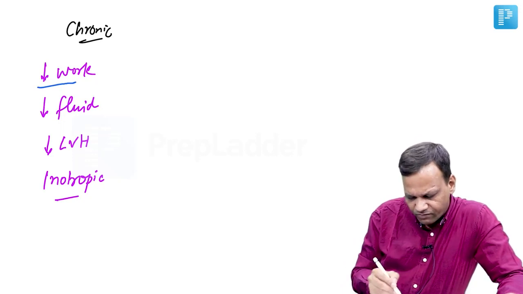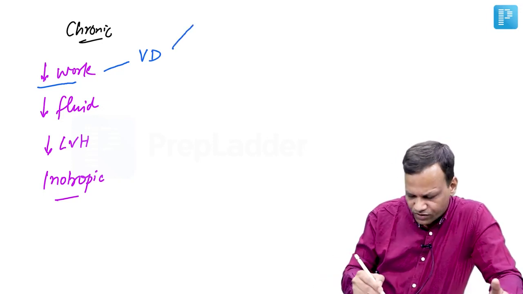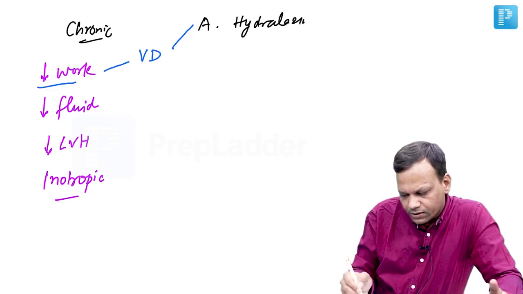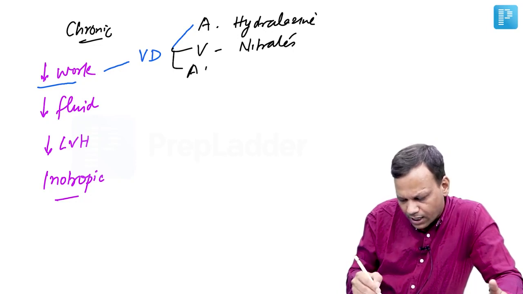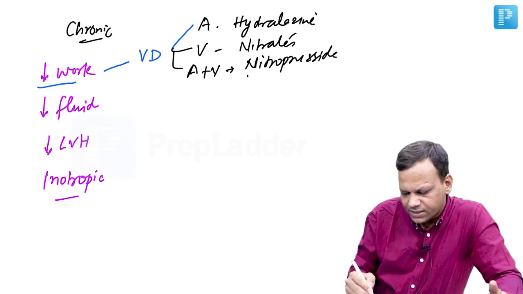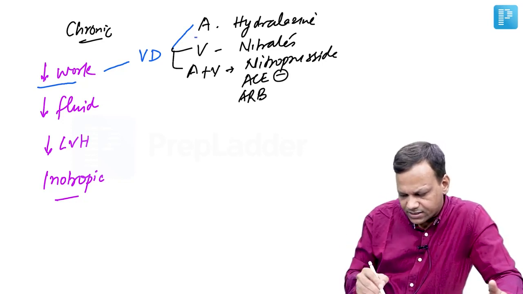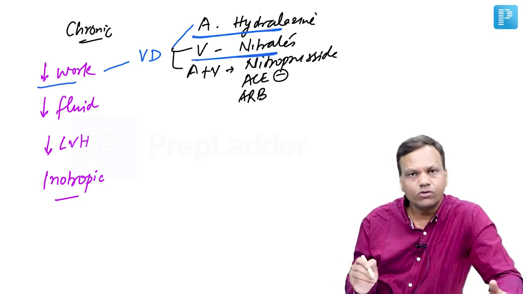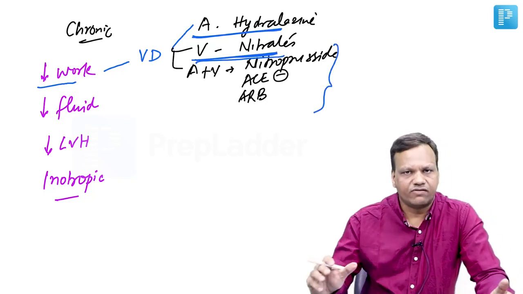So how to decrease work? Work is increased because of vasoconstriction. So we will give vasodilators. They will reduce the work. So among vasodilators, we have drugs which dilate arteries like hydralazine, drugs which dilate veins like nitrates, and the drugs which dilate both arteries and veins, these include sodium nitroprusside, ACE inhibitors, and angiotensin receptor blockers. Hydralazine decreases afterload. Nitrates decrease preload, whereas nitroprusside decreases both preload and afterload.